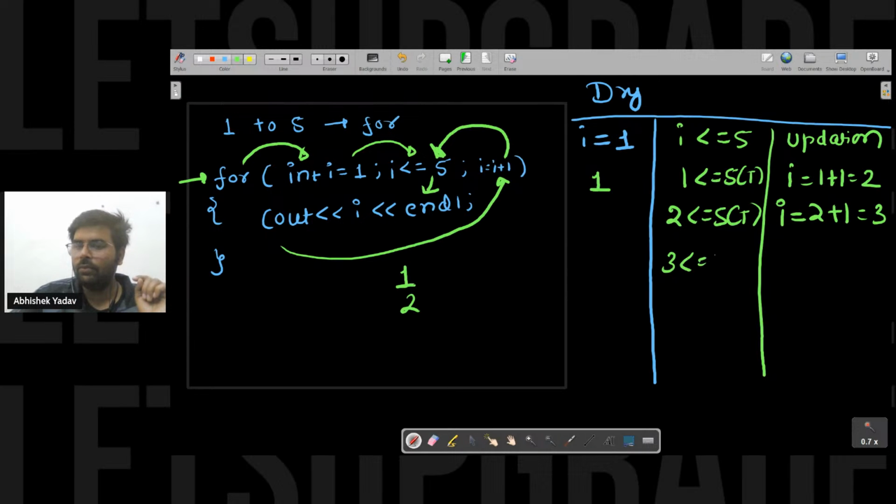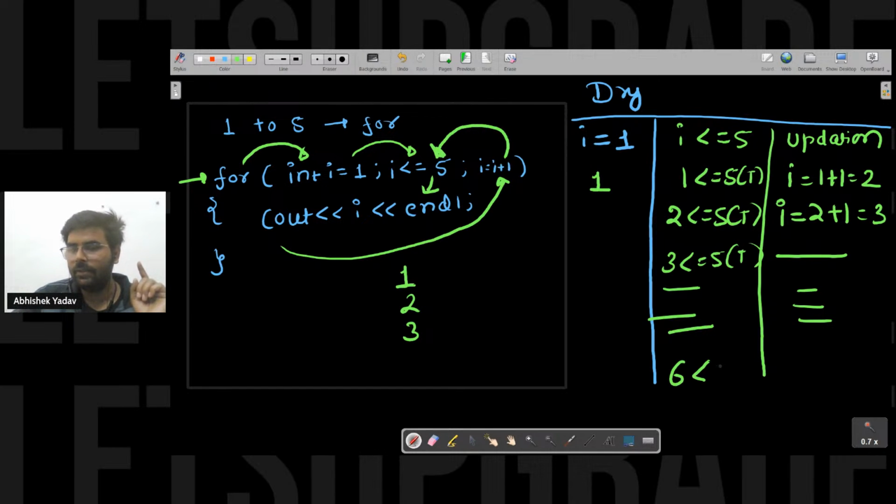3 is less than or equal to 5, that is, the condition is true. Again, you will print 3. And after that, this process will continue till the time the value of i is less than or equal to 5. The moment the value of i is greater than 5, that is 6 less than or equal to 5, it will become false and you will move out of the for loop, right? The dry run table is the same as I have done in the while loop.